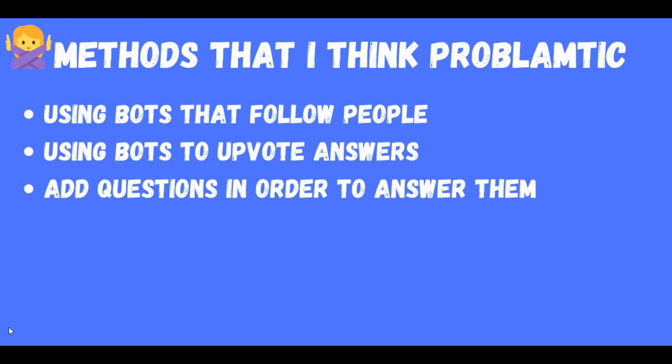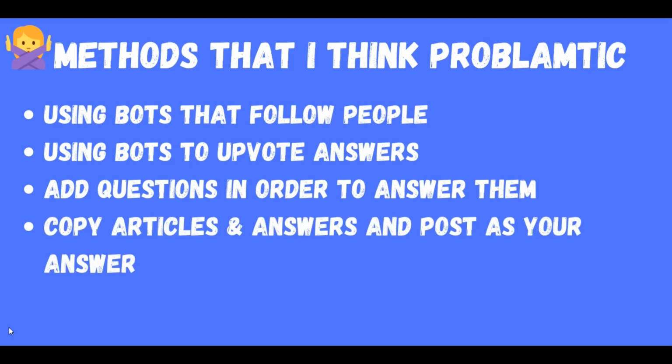Another method is that you post questions and also answer your own questions. Sometimes people answer their questions with more accounts that they have. Again, if Quora catches it, it can suspend your account. If they look at the IP, they can see that the questions and the answers are coming from the same IP.